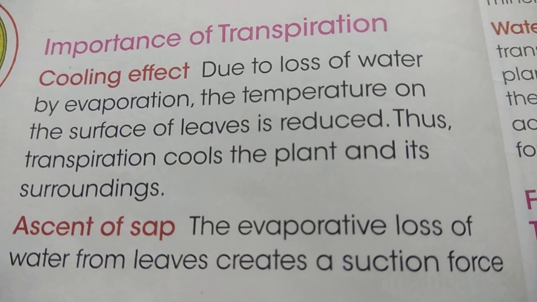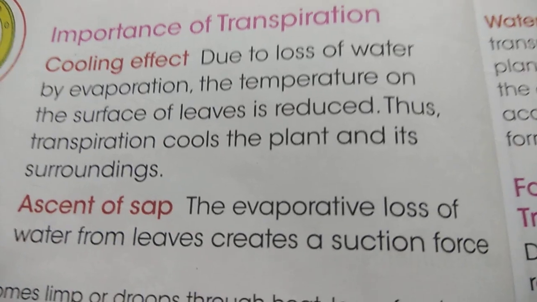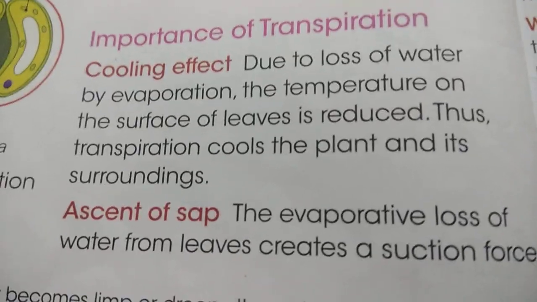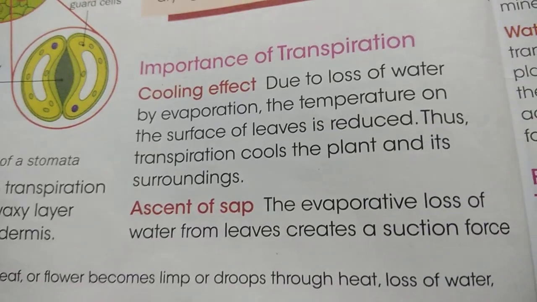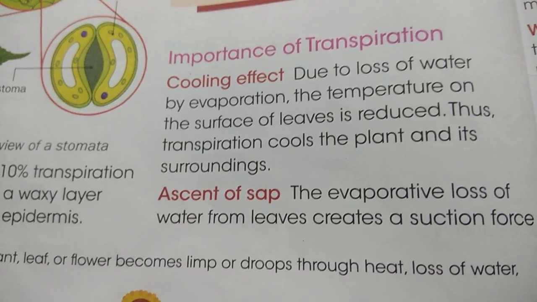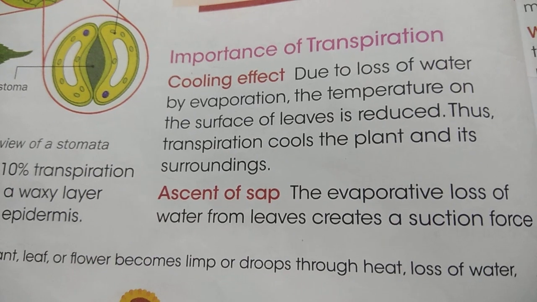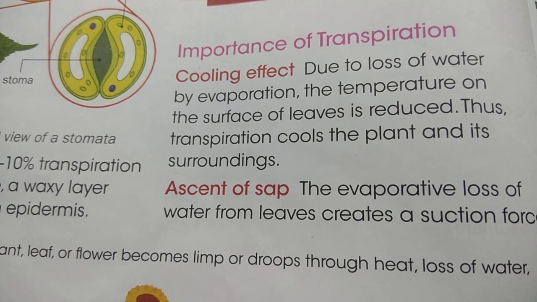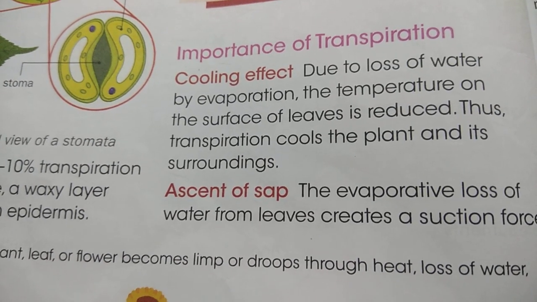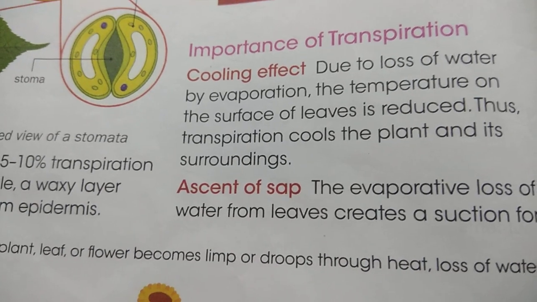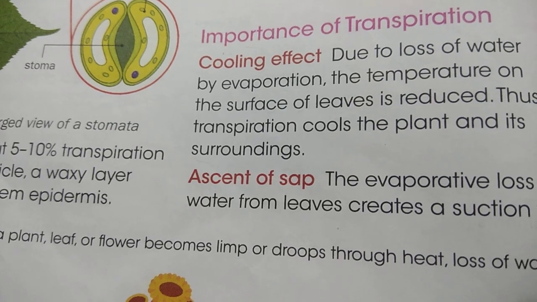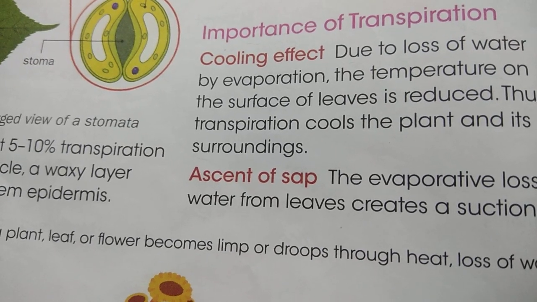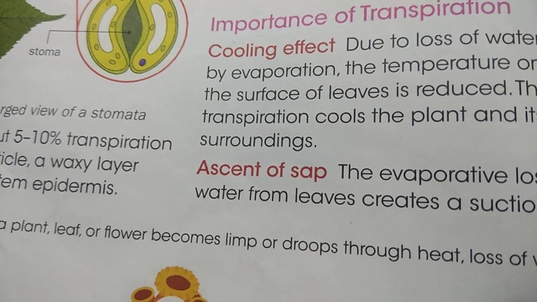Another is ascent of sap. Continuous transpiration creates a suction force. There is a continuous inflow of water towards the aerial part, and from the aerial part it is transpired, so this continuous transpiration creates a suction force that is known as transpiration pull.